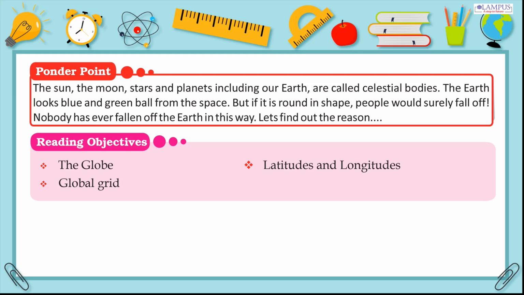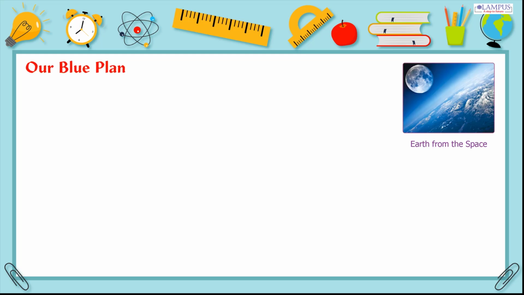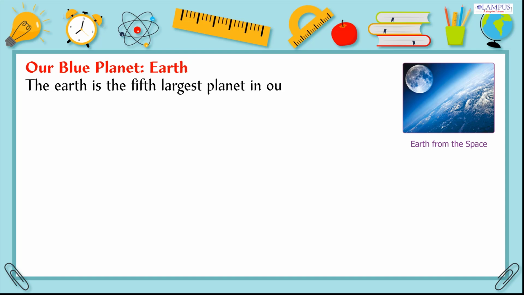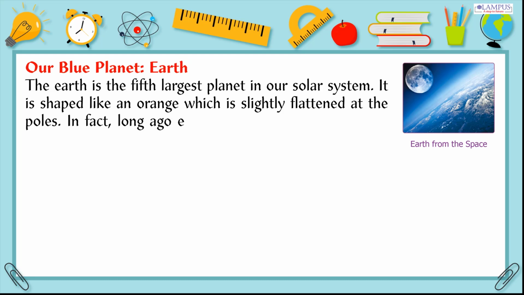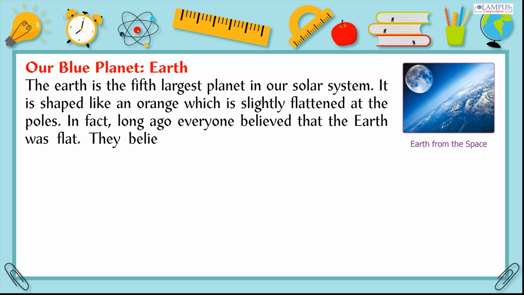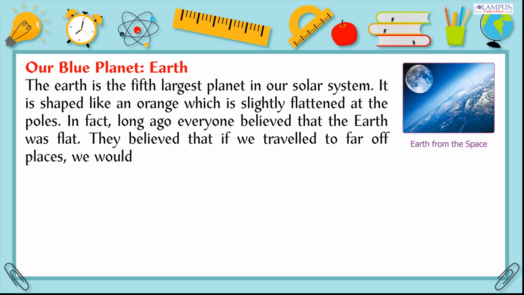Reading objectives. The globe, latitudes and longitudes. Global grid. Our blue planet, Earth. The Earth is the fifth largest planet in our solar system. It is shaped like an orange which is slightly flattened at the poles. In fact, long ago everyone believed that the Earth was flat. They believed that if we traveled to far-off places, we would fall off.